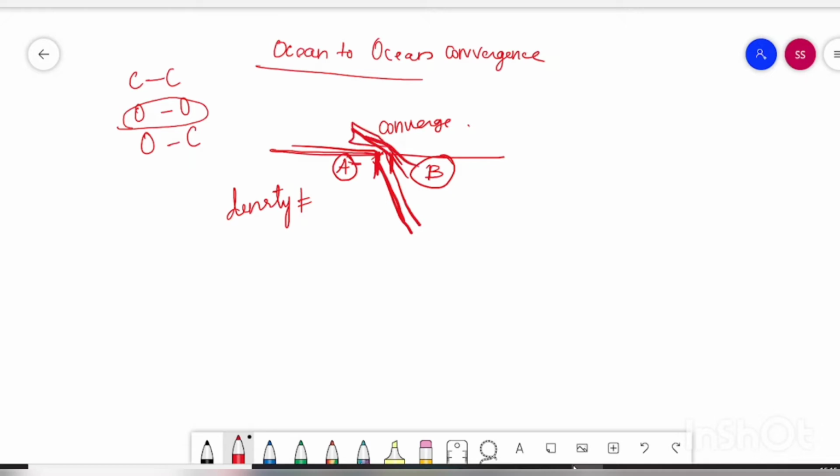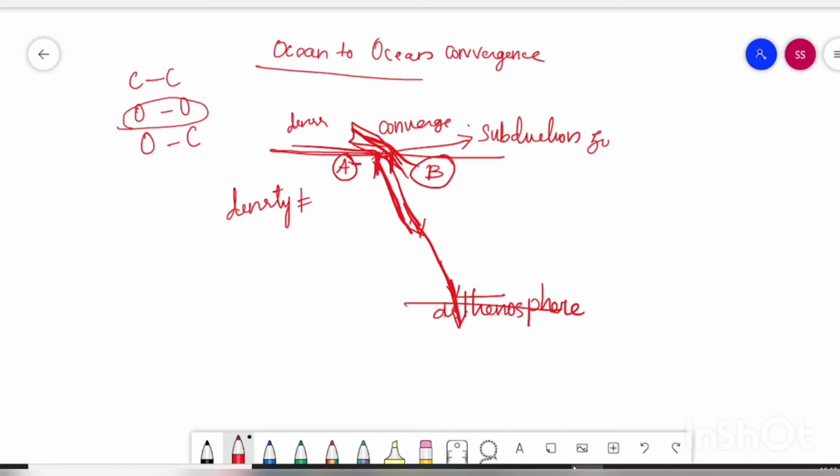This will go up and this will go down, and this denser plate goes the long way until it reaches the asthenosphere. Once this plate reaches the asthenosphere, there will be a subduction zone. This zone is called the subduction zone, where the denser plate subducts under the less dense plate. And here we will experience a deeper ocean, and this is called a trench. On the surface there is a trench formation when two oceanic plates converge and one subducts; in the subduction zone of the surface we will experience a trench formation.